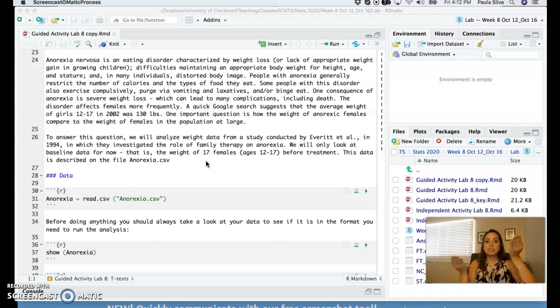All right. I do know the weight of the general population. There is a target value here, but I do not know the weight of girls with anorexia in this age range. So I have to take a random sample and estimate their weight by computing the mean of that random sample that I got, right? So I have one random sample and a target value to compare to. So start thinking about what kind of test can I use here?